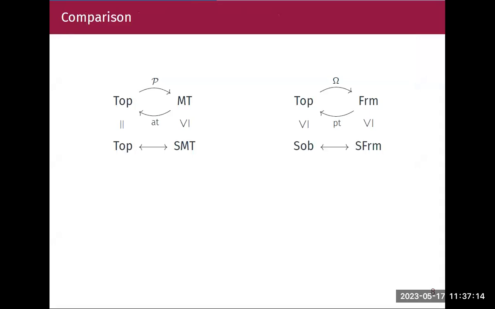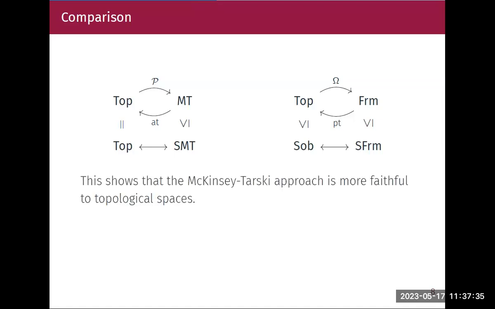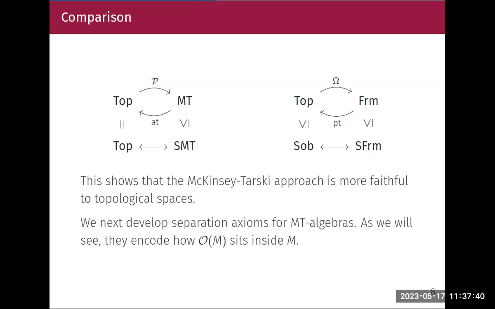So in order to compare what is happening here with what we had with frames, we get a dual equivalence between spatial frames and sober spaces. Here we have a dual equivalence between spatial empty algebras and topological spaces. So it is very easy for us to capture the lower separation axioms, which we cannot cover, which come before sober spaces. We can cover all the lower separation axioms here. To do that, I'll be defining lower separation axioms on my empty algebra by looking at how tightly these open elements sit inside my empty algebra.